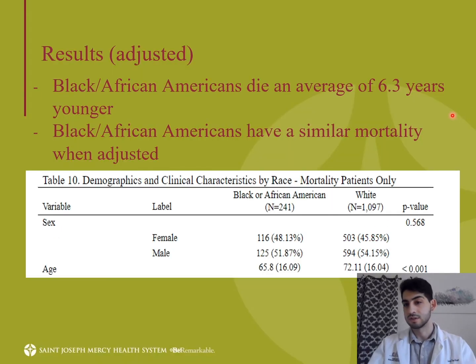These results are a continuation of the adjusted results, although we were only looking at those who passed away from COVID-19. We broke them down by Black or African American or white patients, and we observed the clinical and demographic characteristics between them. Something interesting to note was that despite having a similar mortality after adjusting between Black or African American patients and white patients, Black or African American patients were about 6.3 years younger upon death than white patients.